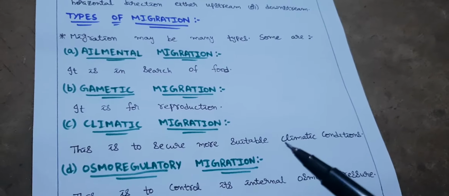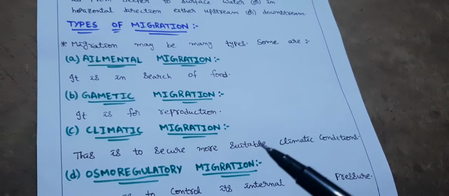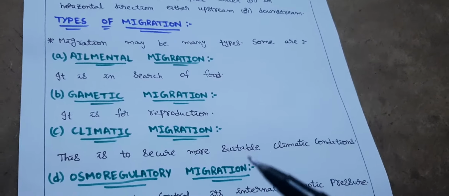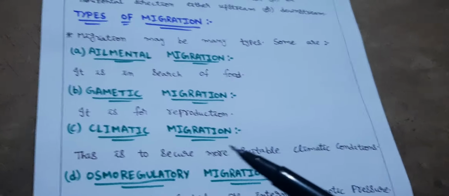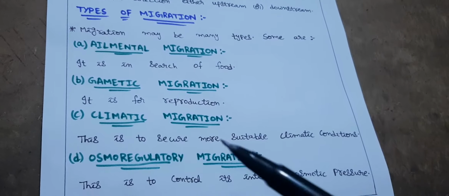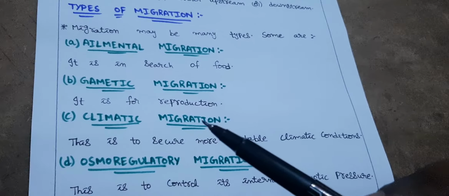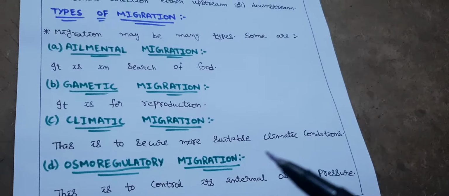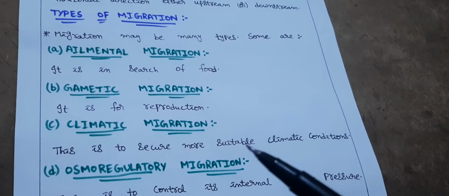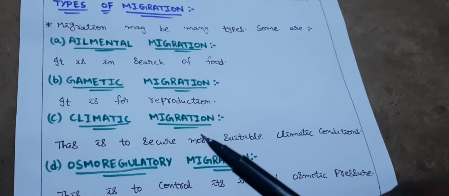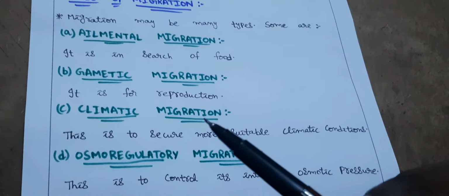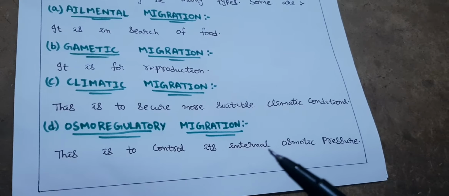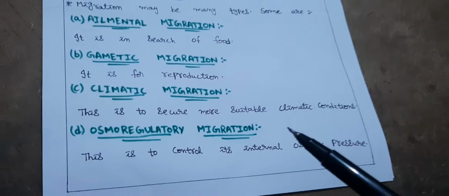That means not only fishes, any animal lives in suitable climatic conditions. That means the climatic conditions which are comfortable for their living. If those conditions alter, then fishes migrate to a place where the climatic conditions are suitable for its living. That migration is known as climatic migration. Next, osmoregulatory migration. This is to control its internal osmotic pressure.